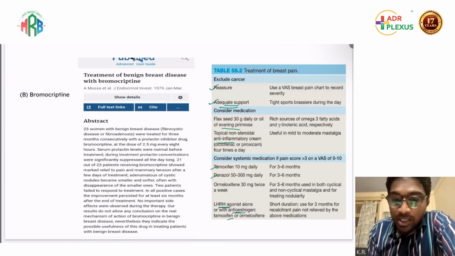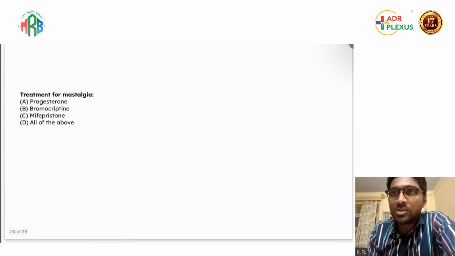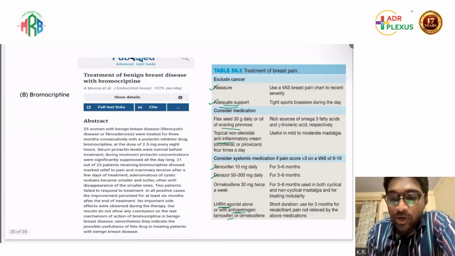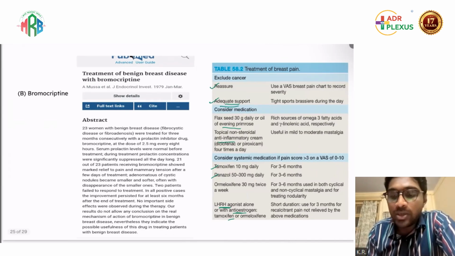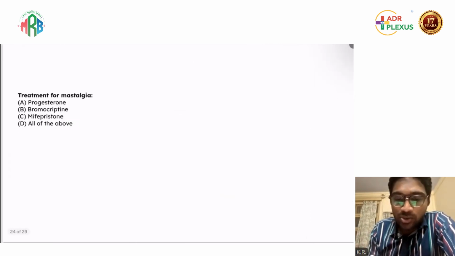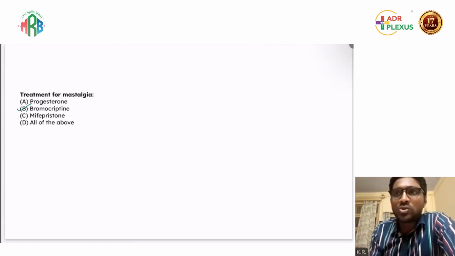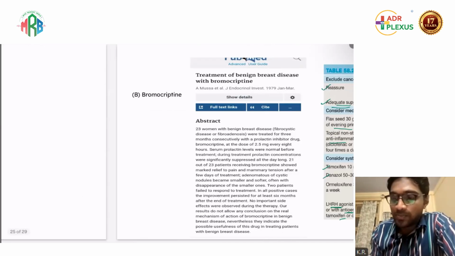But here the options don't give any of these options. So which is the best option out of this? I have taken an article for treatment of benign breast diseases with bromocriptine. So the answer here should be bromocriptine. Okay. Progesterone has nothing to do with breast pain. Only anti-estrogen drugs, where the estrogen effect has come down. Mifepristone also is a progesterone drug only.